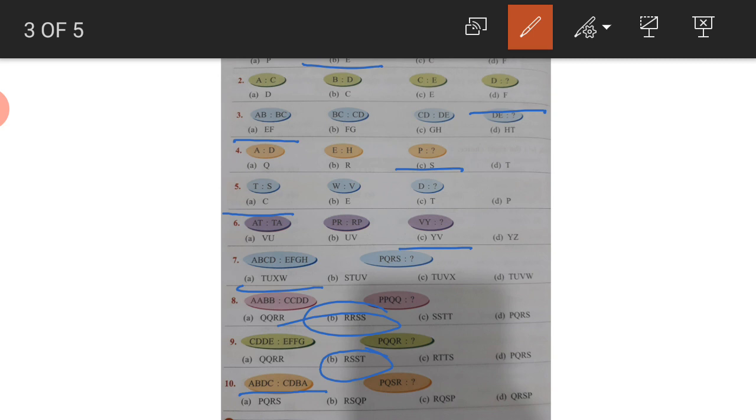A B D C is written, now they have written it backward. Fourth letter is C, now it becomes first. D is third, now it becomes second. B will be the third one, and A will become the last one. It means you have to write it from the backward. P S Q R, you have to write it from the backward: R Q S P. So R Q S P will be the B option. So the correct option is B.